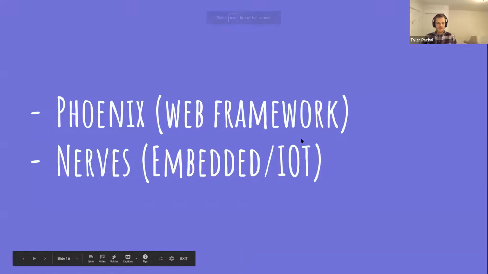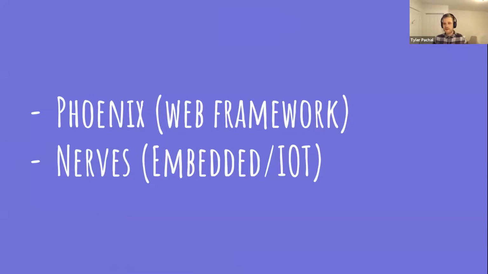Cool. So that's kind of the primitives of Elixir as processes and building things with those. I'd really glossed over a lot of other cool parts like supervision trees and what to do when certain processes fail and how to restart from failure. And those are really well exemplified in Phoenix, which is the web framework that everyone uses, which is quite popular, and also another project called Nerves that is also extremely popular.